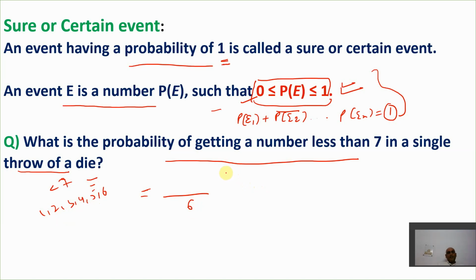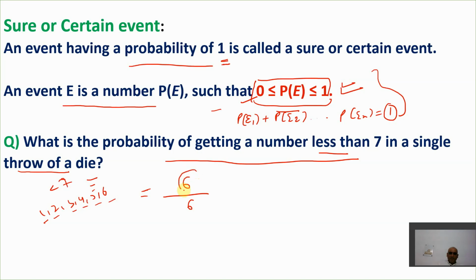So we need to find the probability of getting a number less than 7. So less than 7 is the event here, right? We need to find an event where the number is less than 7. So these are all the outcomes favorable to E, because all are less than 7. So the total number of outcomes favorable to E is 6. Why? Because 1 can come, 2 can come, 3, 4, 5 and 6 can come. They are all less than 7.